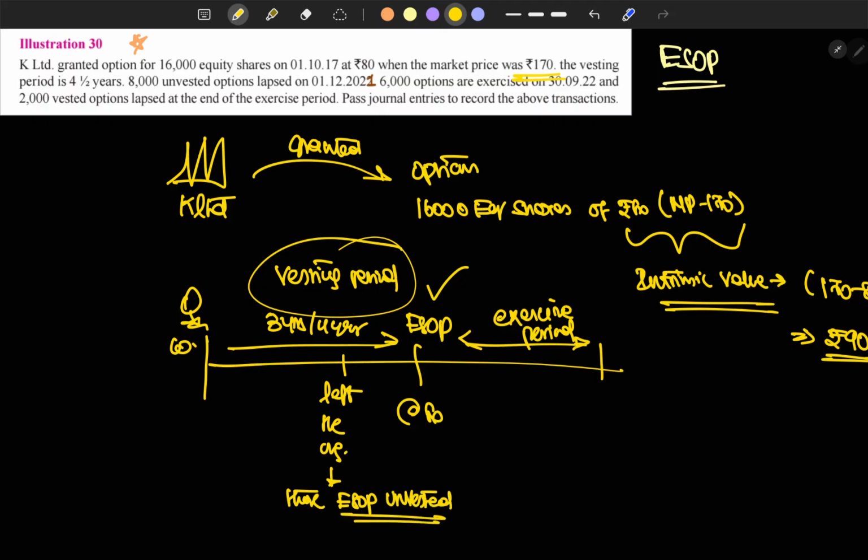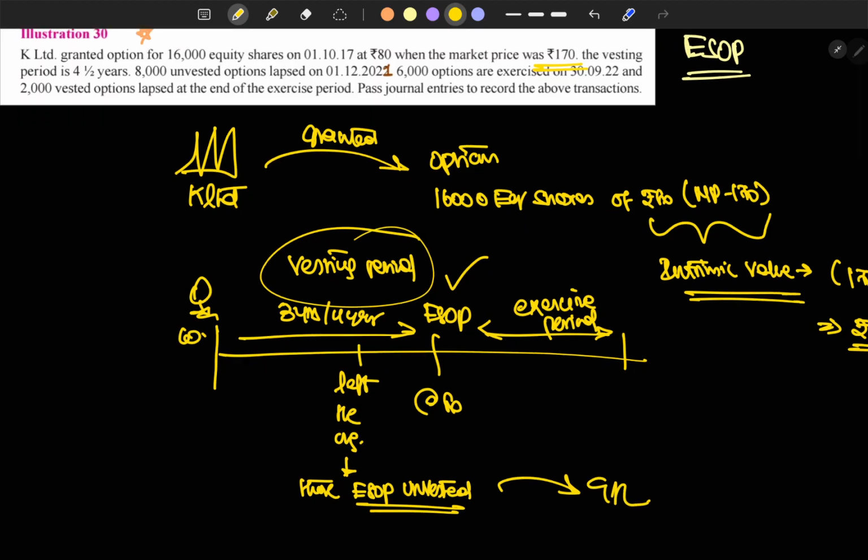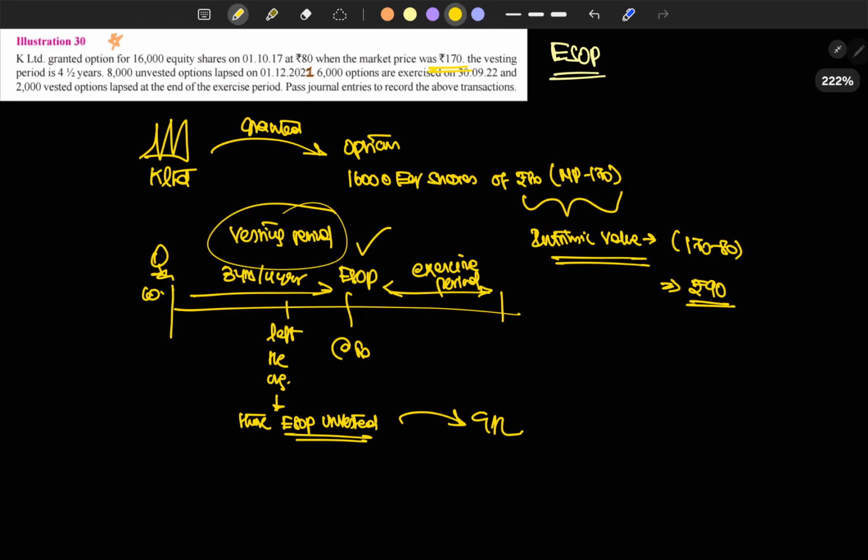Unvested in the sense that, initially the company will take the conservatism concept, and they'll preserve some values for those employees. If the ESOP has been unvested, those amounts will be transferred to general reserve. I hope you guys have understood this ESOP concept. Okay, let's get into the question.